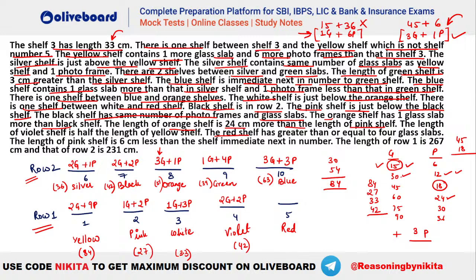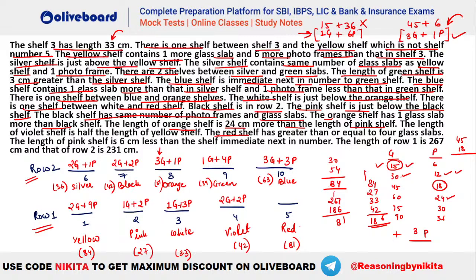How much is this? 3, 2, 5, 7, 5, 12, 12, 4, 16. 8, 9, 10, 11, 11 and 7 is 18, 186. So you can see 186 is already there. It has to be 267, isn't it? 267 minus 186. What is the value here? This is 81. So that means red has to be 81 in total, right? Red should be 81 centimeter.